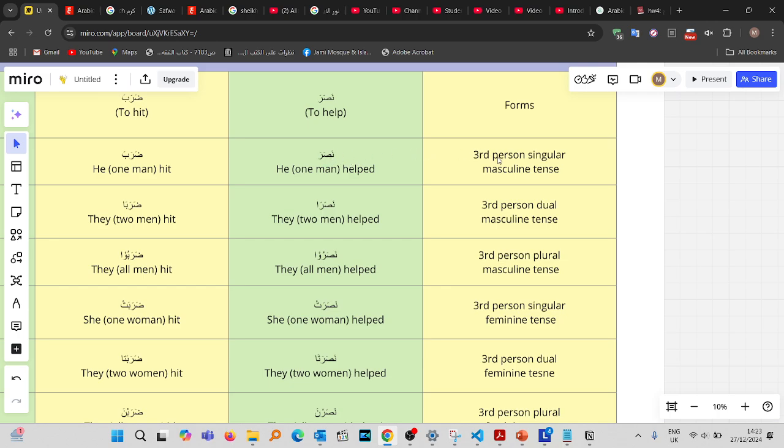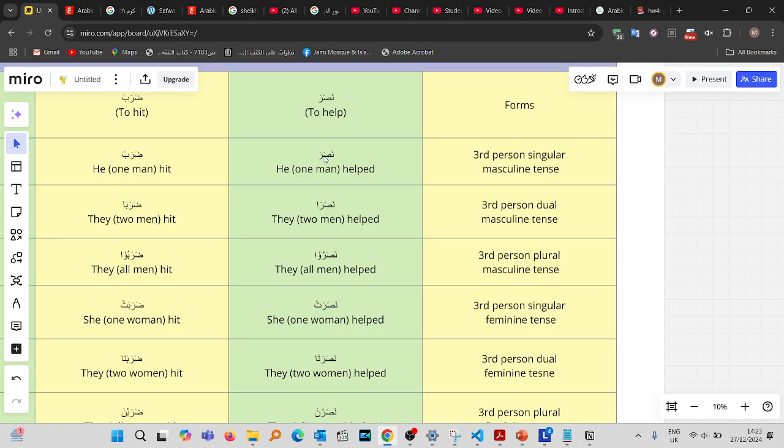So you look at nasara and count the letters: a noon, then the swad, and then the ra. There are three letters, so we know straight off that this is a thulathi verb.